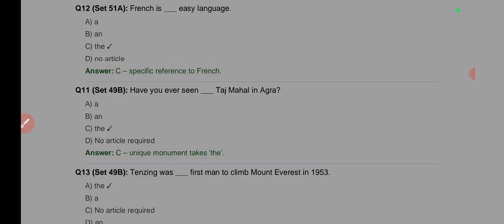For example, in Paris, there is a building called the Eiffel Tower that is named after the architect Eiffel, who designed it. So the Eiffel Tower is a notable monument in that city, Paris. The same way, the Taj Mahal is also a monument in Agra. So it will be D. It is specific, the Taj Mahal.